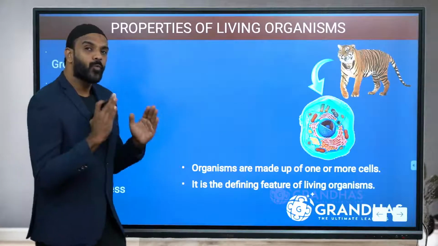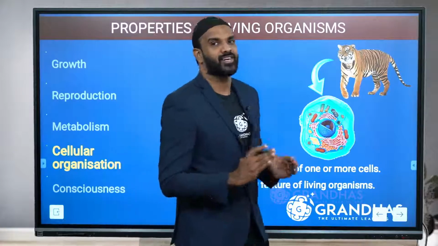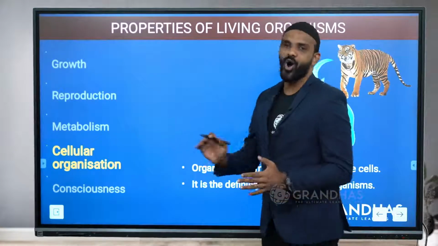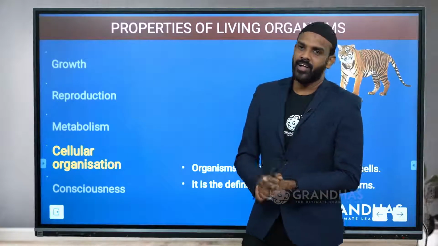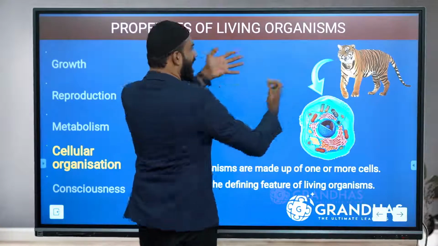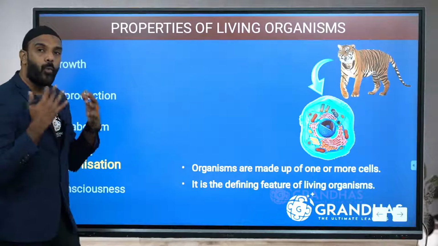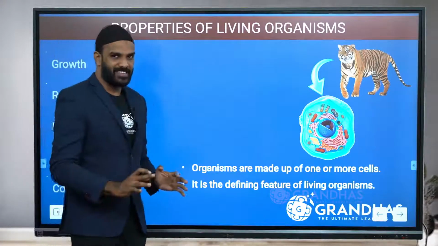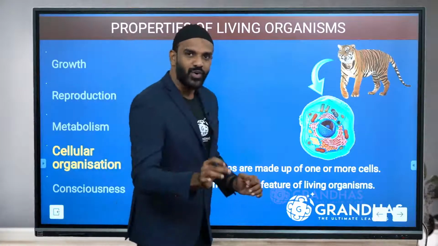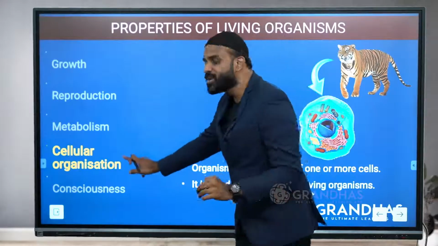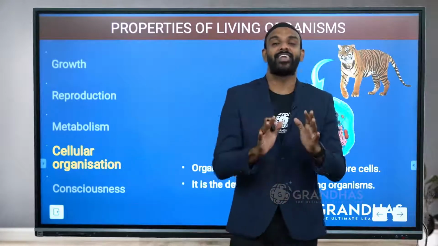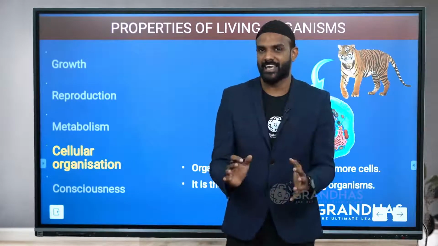Now, the fourth very important point is cellular organization. The entire living organism is made up of one or more cells. So, if there is cellular organization, the body exhibits life.